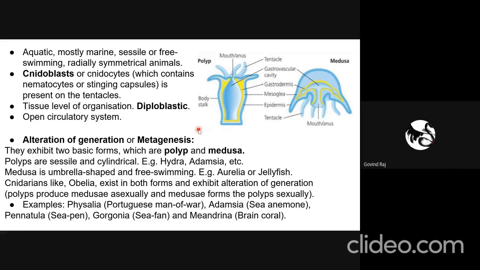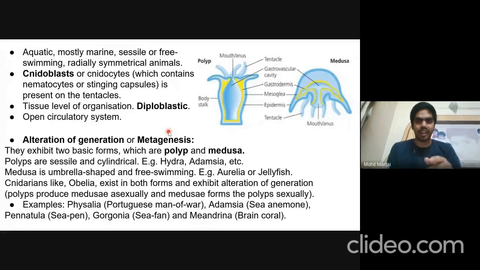No, I was asking if you could please explain the mechanism of how these cells cause the defensive mechanism against attacking predators. I don't have a diagram right now. Otherwise, with the help of a diagram, I could explain better.